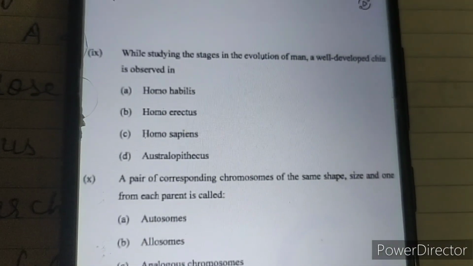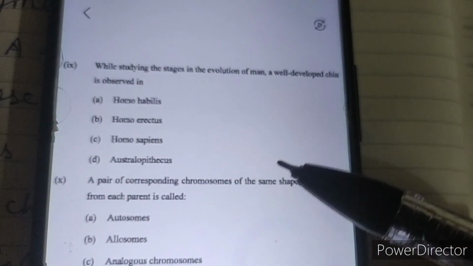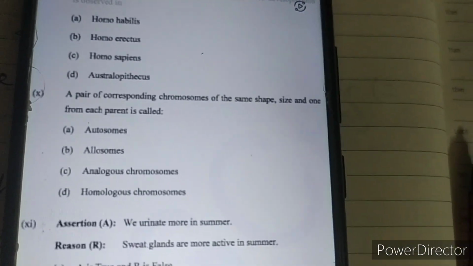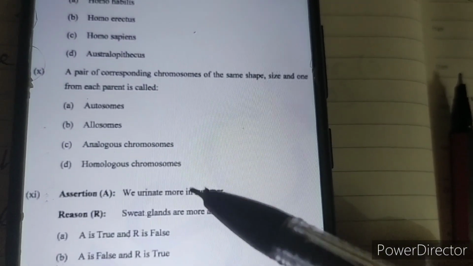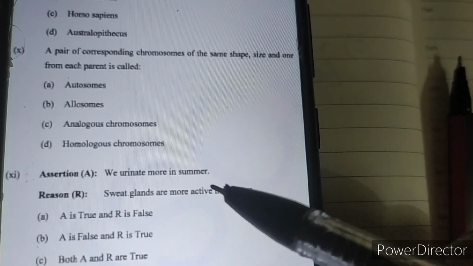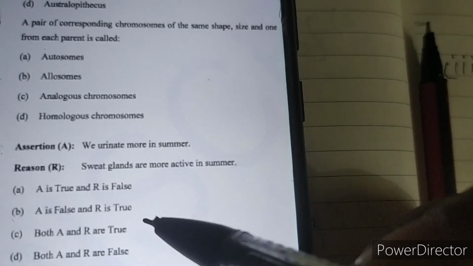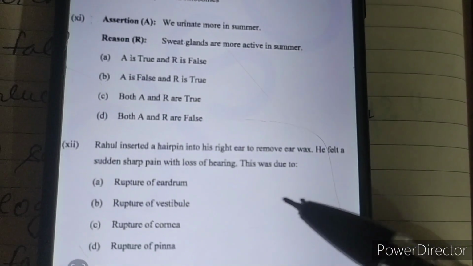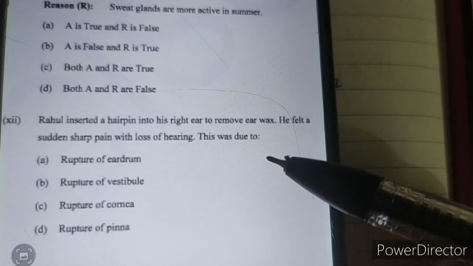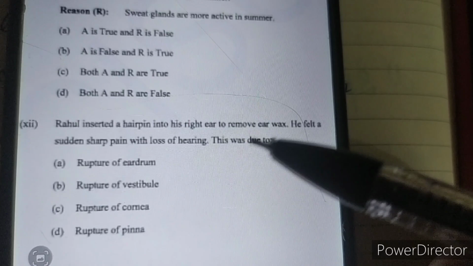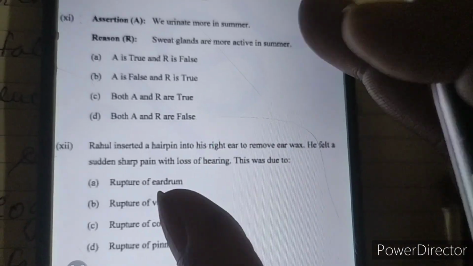While studying the stages in the evolution of man, a well-developed chin is observed in Homo sapiens, that is answer C. A pair of corresponding chromosomes of similar shape and size from each parent is called homologous chromosomes, that is answer number D. We urinate more in summer, that is wrong, and sweat glands are more active in summer, that is true. So A is false and R is true, so answer number B is correct here. Rahul inserted a hairpin in his ear and was unable to hear now, so that is due to the rupture of the eardrum. So answer number 12 is A.